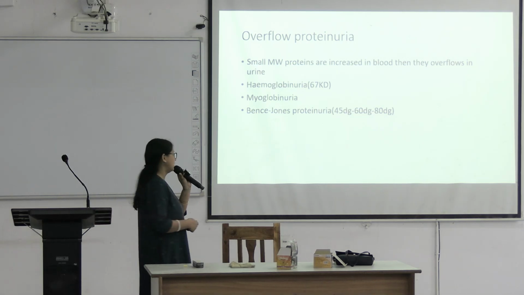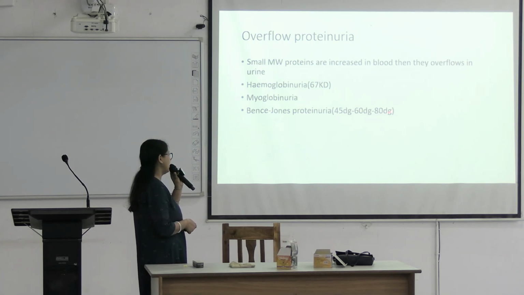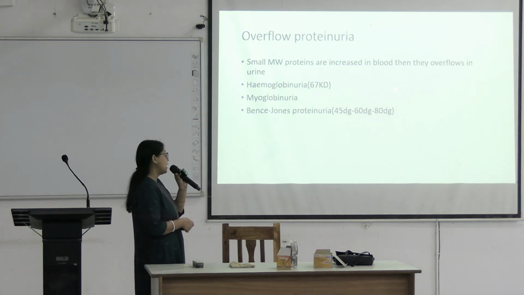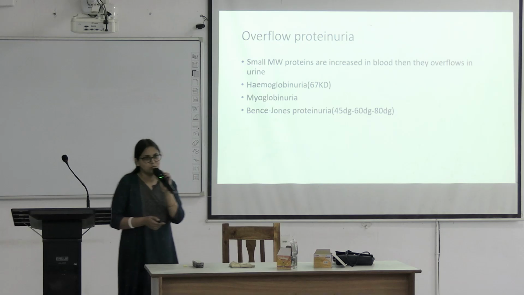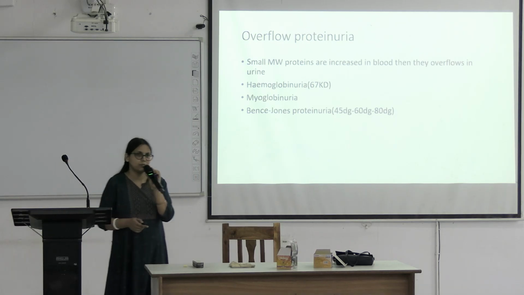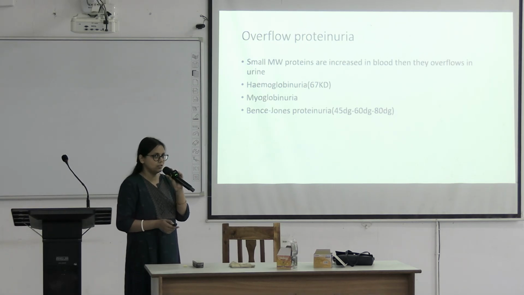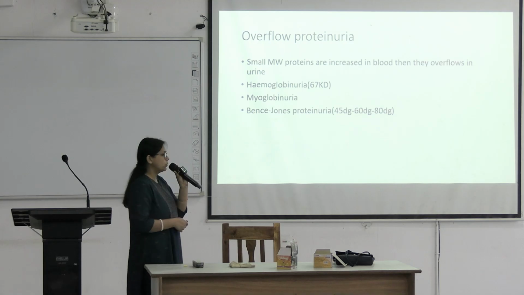If we continue heating, at around 80 degrees Celsius the coagulum appears again. And if we allow the sample to cool, the coagulum disappears. So there is appearance of coagulum, disappearance, then again appearance, then again disappearance. This is a special characteristic feature of Bence-Jones protein.